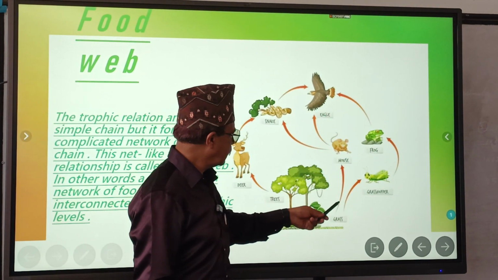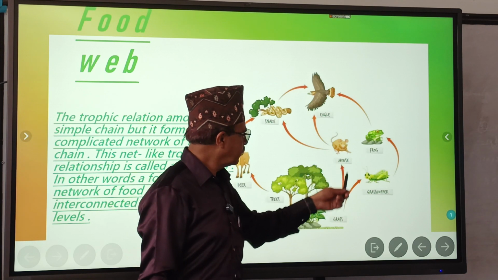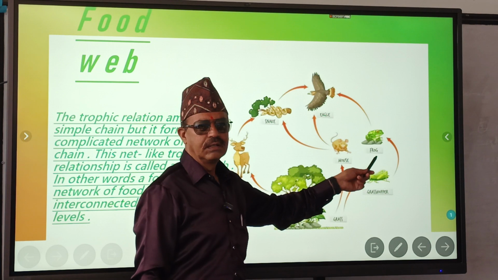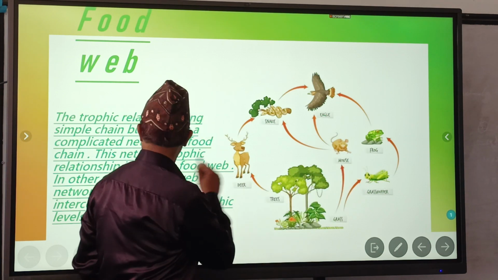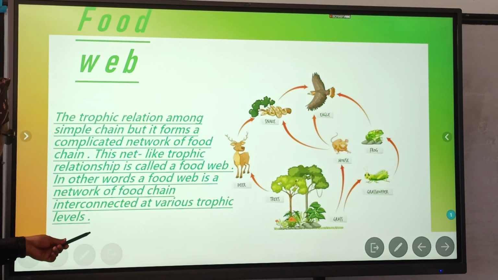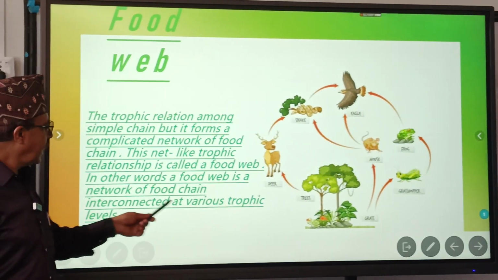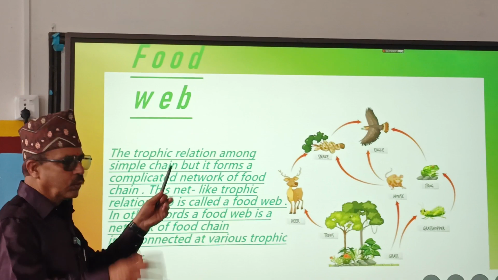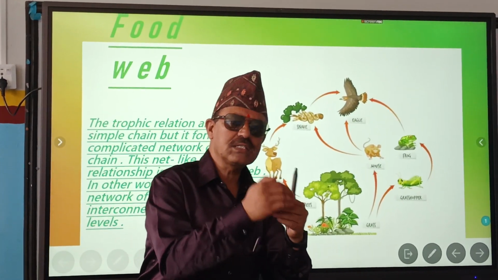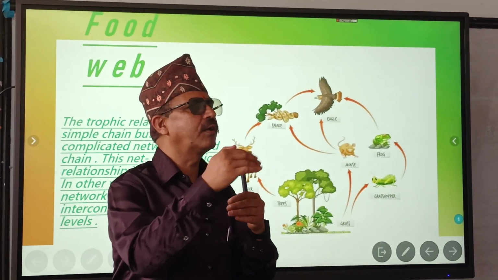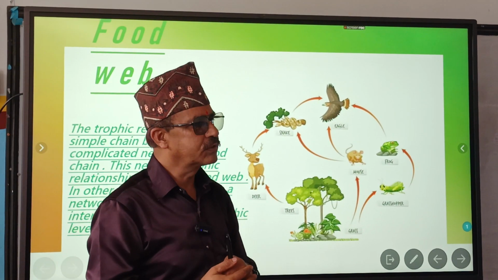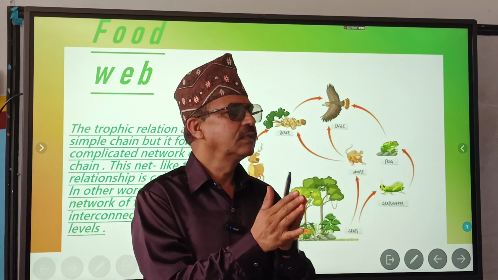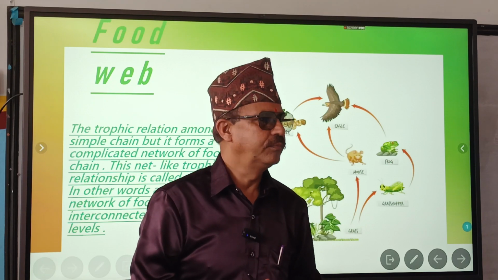Here it is a primary consumer, but here a secondary consumer, isn't it? So what is given here? Interconnected at various trophic levels. Simply, the process of transfer of energy from one organism to another is a food chain, but when many food chains are connected, that is called a food web.